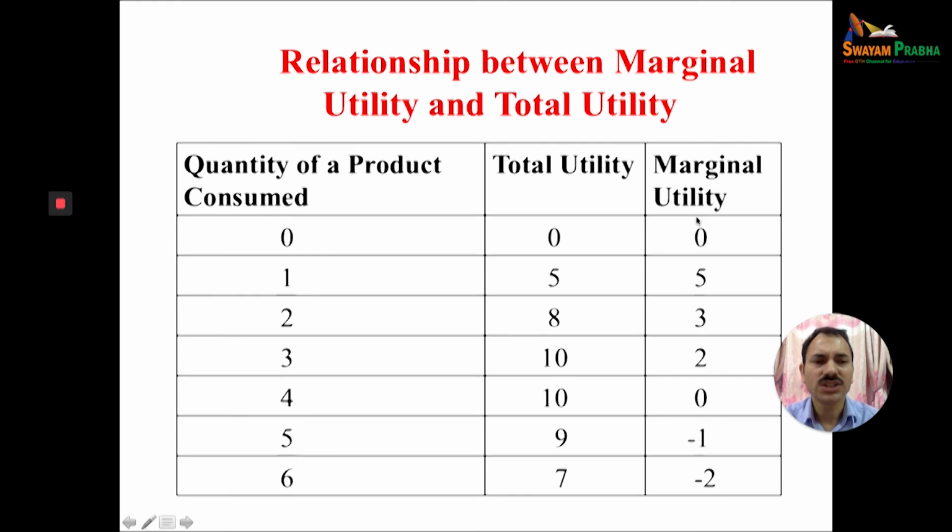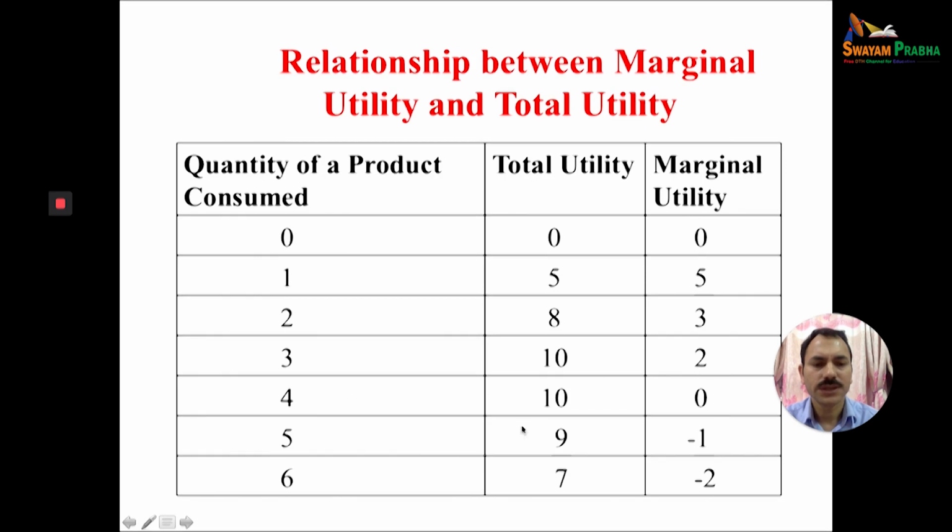Marginal utility is the change in total utility due to change in quantity. 0 to 5 means 5. 5 to 8, 3. 8 to 10, 2. 10 to 10 means no change, 0. And when you consume the next unit, it is a negative marginal utility, and so on.